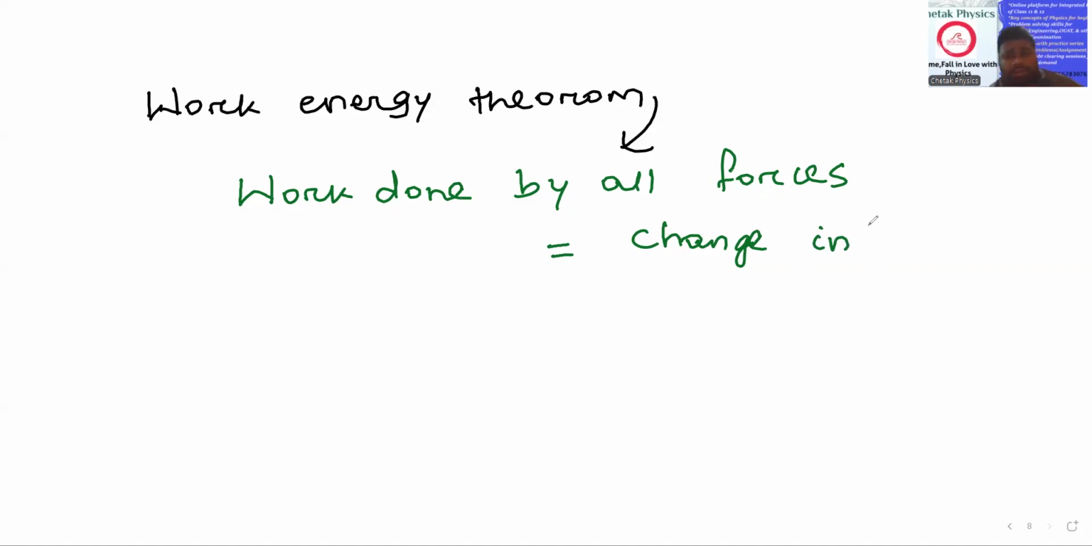You can solve problems using the NLM method, using equations of kinematics, or by using the traditional formula W equals Fs cos theta. But when we apply the work energy theorem, the problem will be solved very quickly. Change in kinetic energy. Before going to this formula, let us see why this theorem is applied and what the basic requirements are. The main concept of this formula is all the forces.